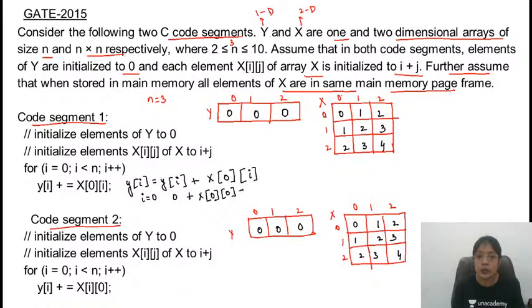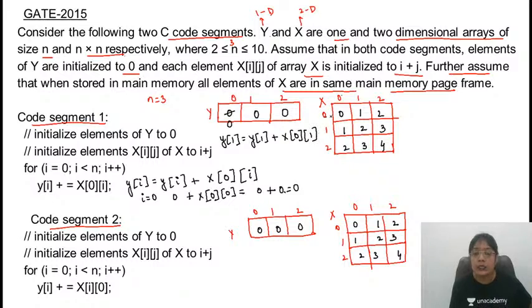X 0 and 0. So what value will you be getting here? It will be 0th row, 0th column. So this comes out to be 0. So this value is updated to 0 only. Similarly, find out the value for y of 1. So y of 1 will be what? It will be y of 1 plus x 0 and I. 0th row and first column, this is going to return the value 1. 0 plus 1 is nothing but 1.